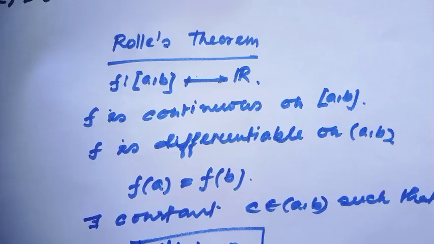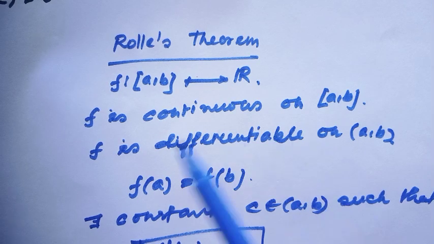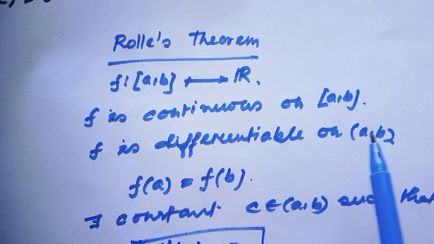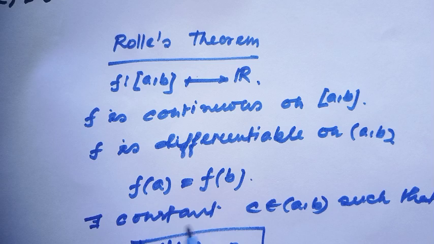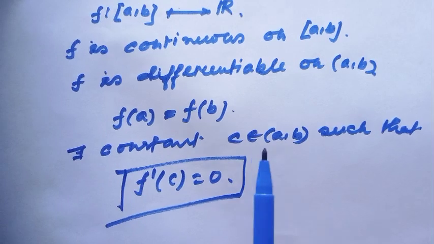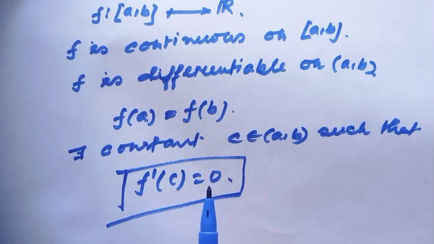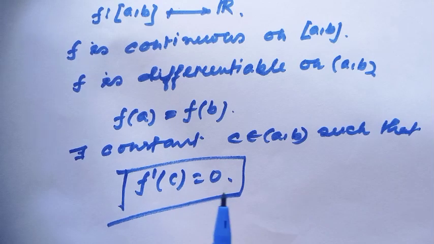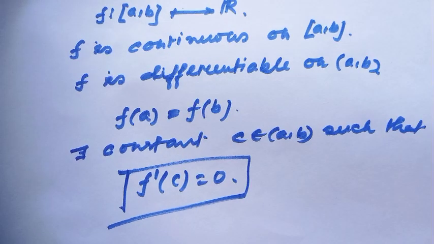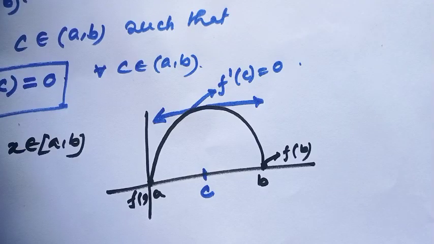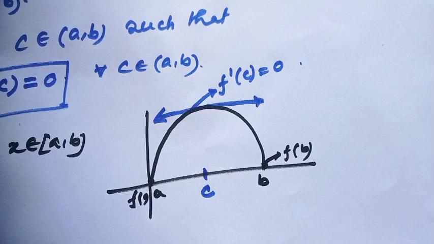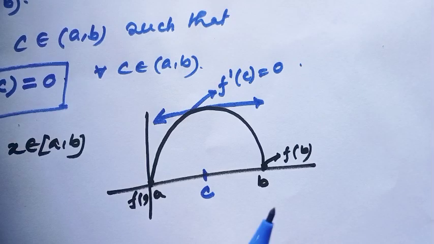Rolle's theorem similarly says: f is a function from the closed interval [a, b] to R, f is continuous on [a, b], f is differentiable on (a, b), but here f(a) equals f(b). Then by Rolle's theorem there exists a c in (a, b) such that f prime(c) equals 0. Actually, Fermat's theorem is a lemma of Rolle's theorem. In Rolle's theorem, when the function is constant, then the derivative is always equal to 0, it is obvious.